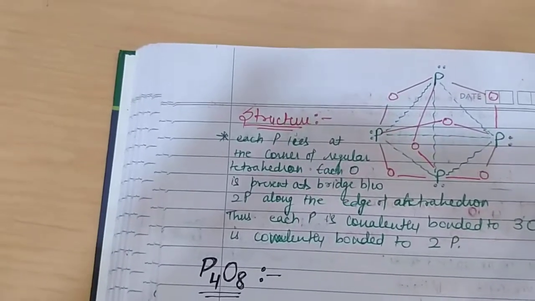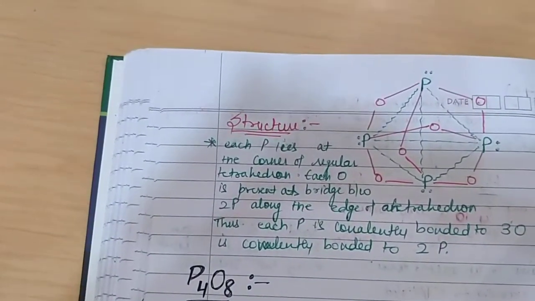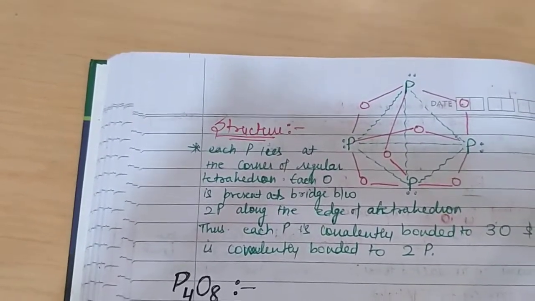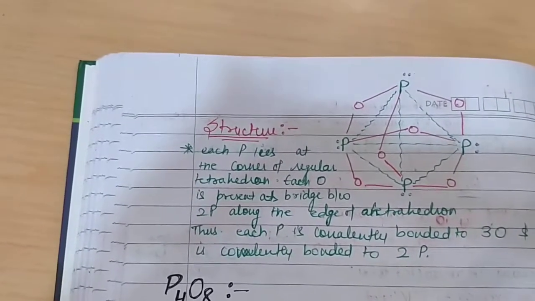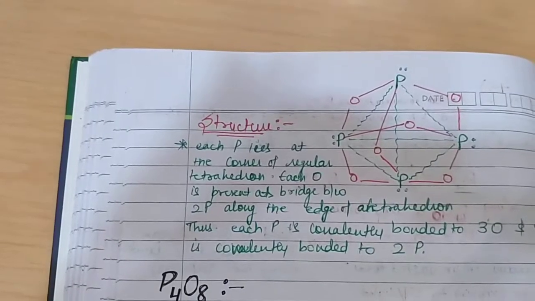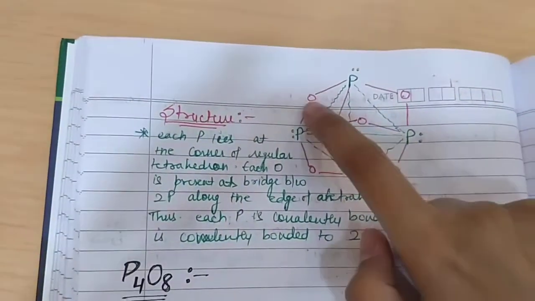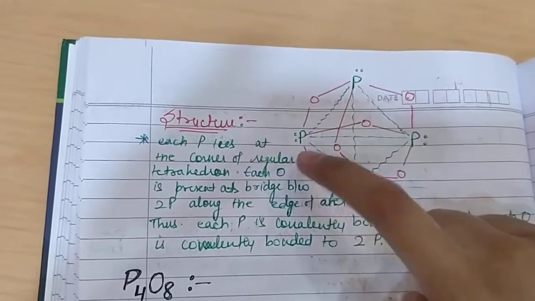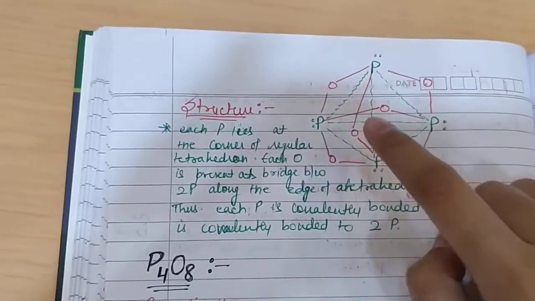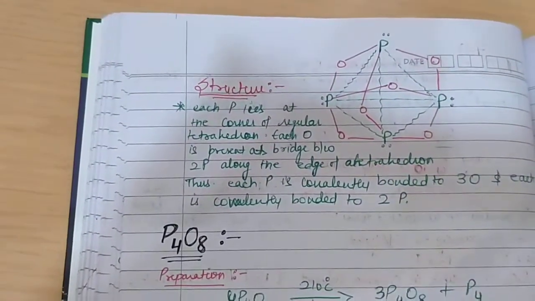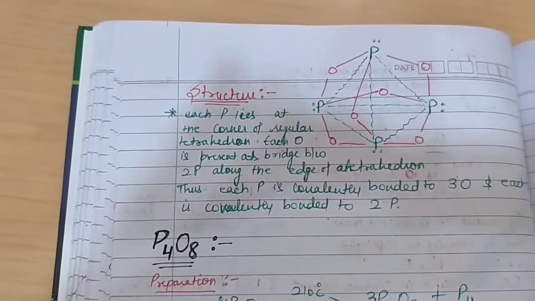So phosphorus are present as a tetrahedron, and along each edge of the tetrahedron there is an oxygen as a bridge between two phosphorus. So there are 6 edges and 6 oxygens present, each as a bridge between two phosphorus.